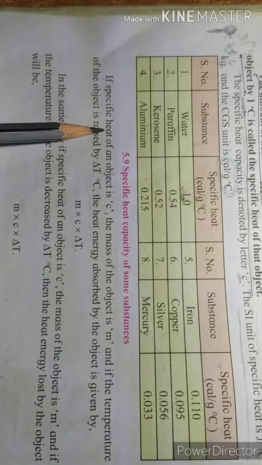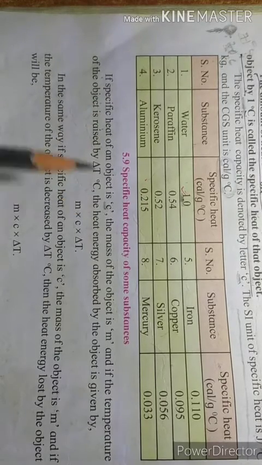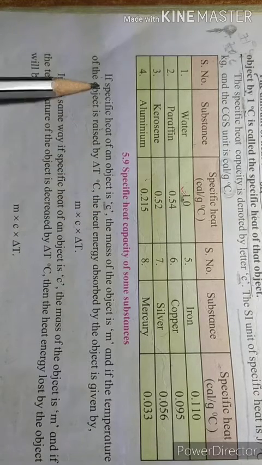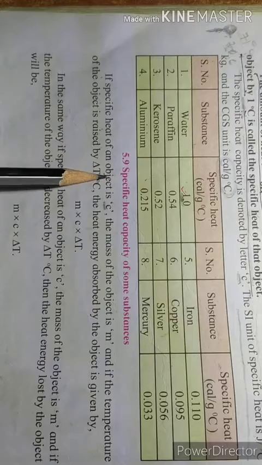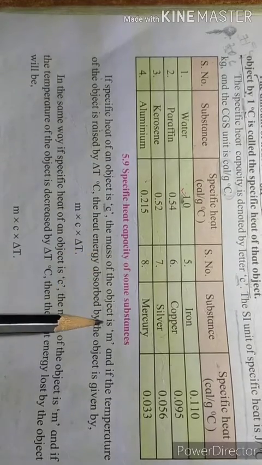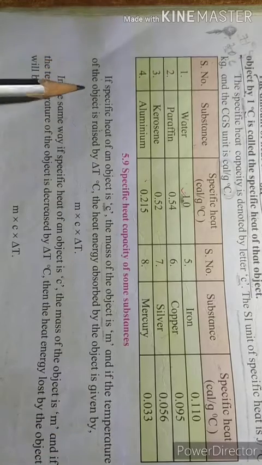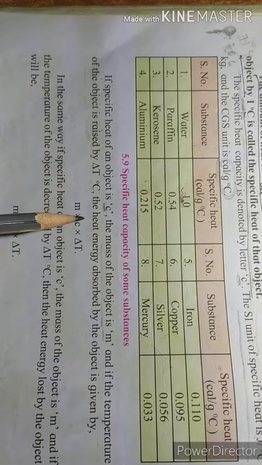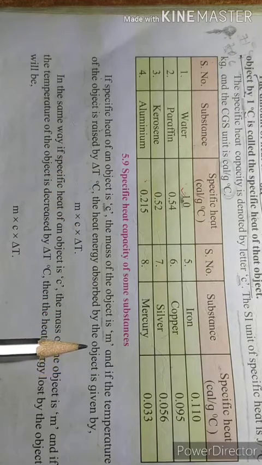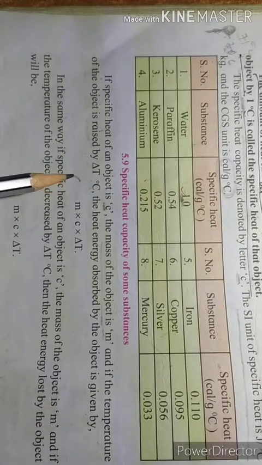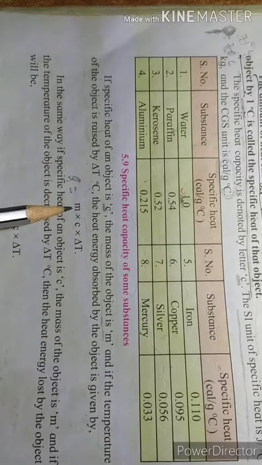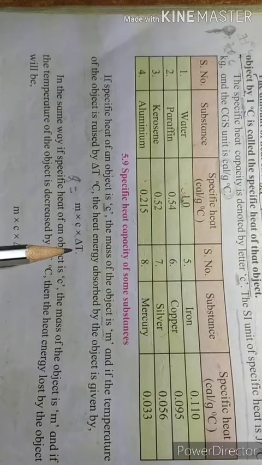If the specific heat of an object is C, we know that we represent specific heat with the letter C, and the mass of the object is M, and if the temperature of the object is raised by delta T degree Celsius, the heat energy absorbed by the object is given by heat, say Q. Heat absorbed by that object will be equal to M into C into delta T, right?